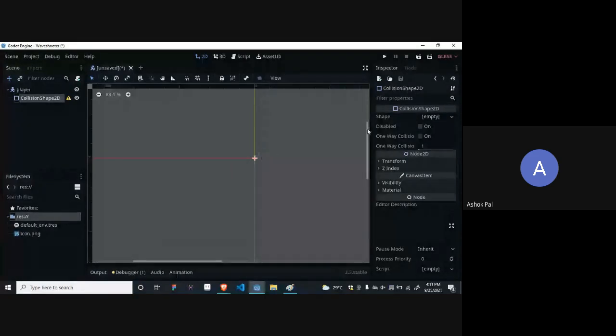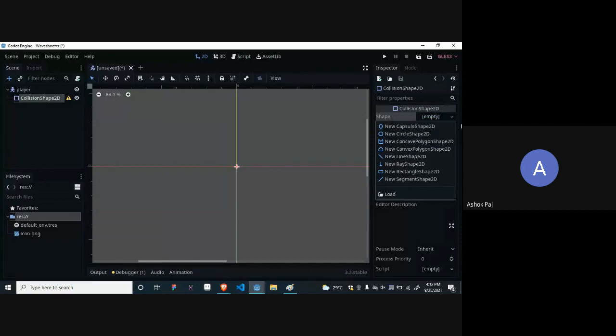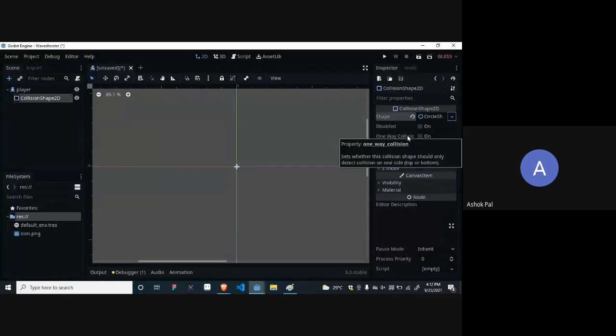Okay. Let's continue. Now the collision shape 2D has been added, but there is no collision on the screen. On the editor, the collision shape will be visible. To make the shape, there is a property on the properties panel, shape. You can see it over here. It will be the first property. Just click on that arrow button on the extreme right of that shape. Then you can select any shape you want. I am just going with circle because it covers all the sides properly.